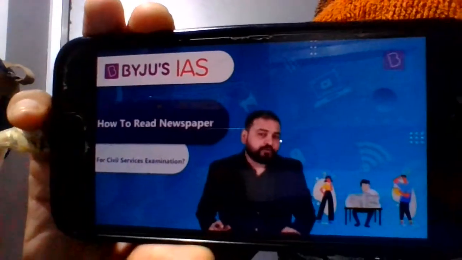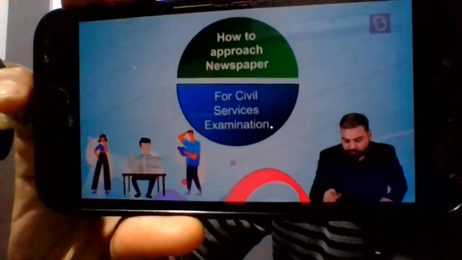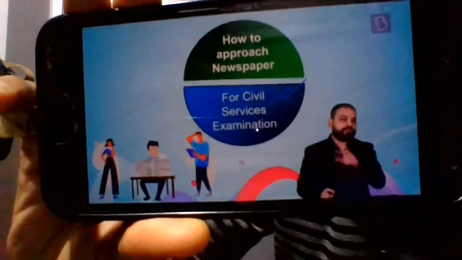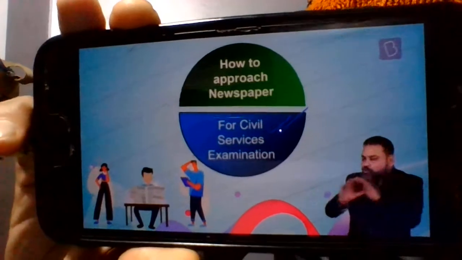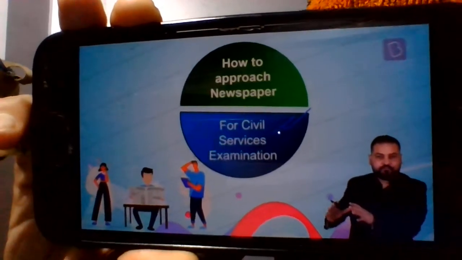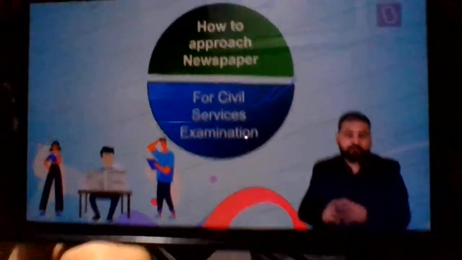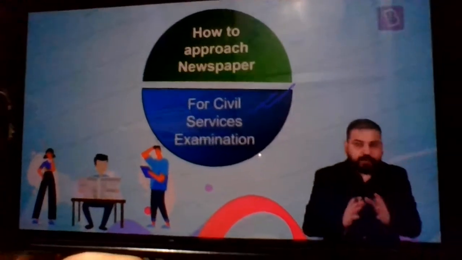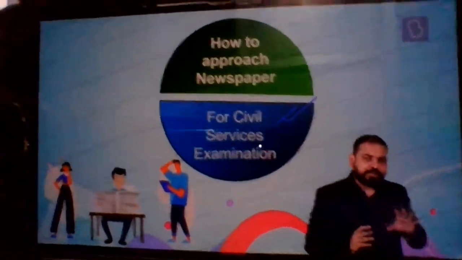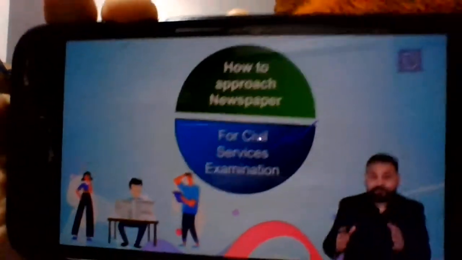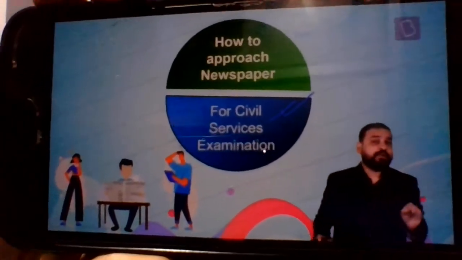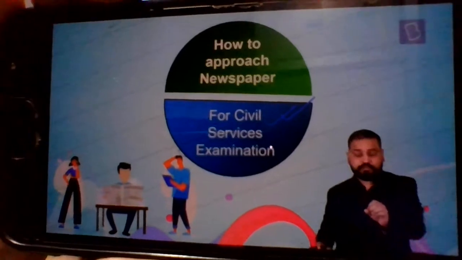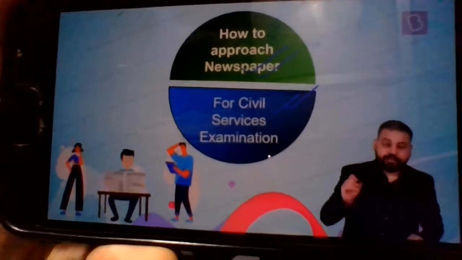In this session, we are going to discuss how to approach newspaper for the civil services examination. Now, you talk to any number of candidates, those who have cleared this exam, one thing will come out: they may have studied a particular book or they may not have studied a particular book. But one thing that everybody must have done, that is, they would have definitely read the newspaper.